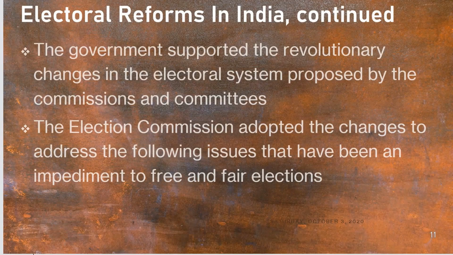The Election Commission adopted the changes to address the following issues that have been an impediment to free and fair elections. What do you mean by impediment? An obstacle, a problem, okay?